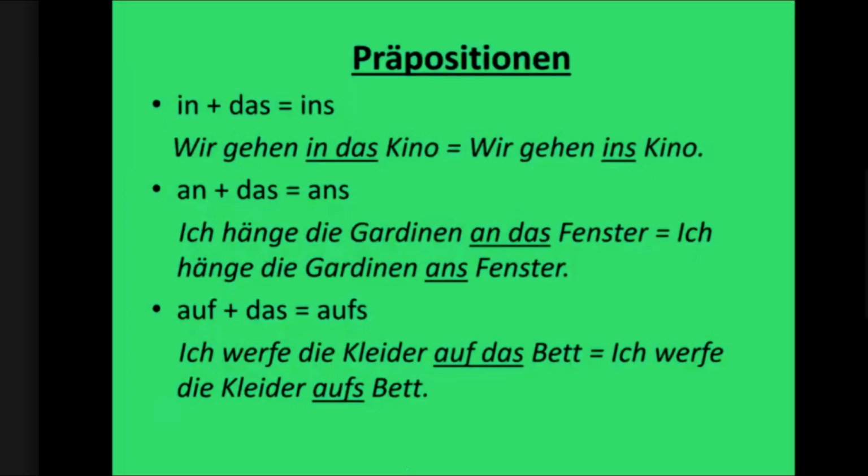Auf plus das can be written as aufs. Ich werfe die Kleider auf das Bett. Werfen is to throw. Gardinen are curtains, right? These were two new words for you, I guess. Ich werfe die Kleider auf das Bett. Ich werfe die Kleider aufs Bett. So these are three short forms which can be used for preposition plus accusative.